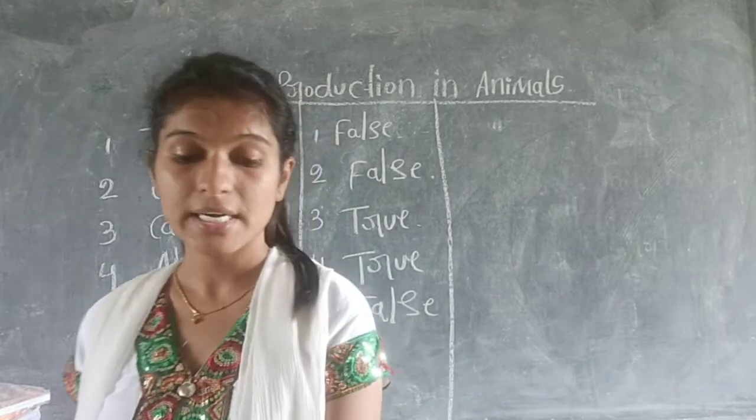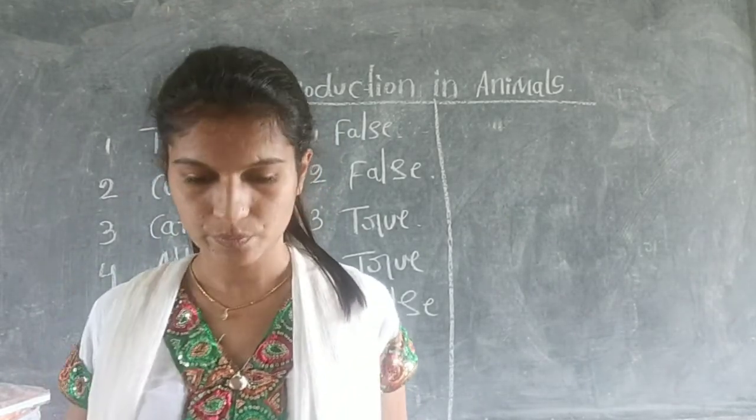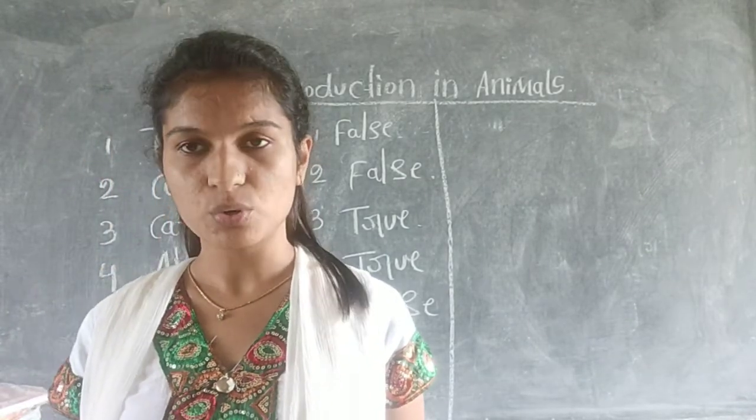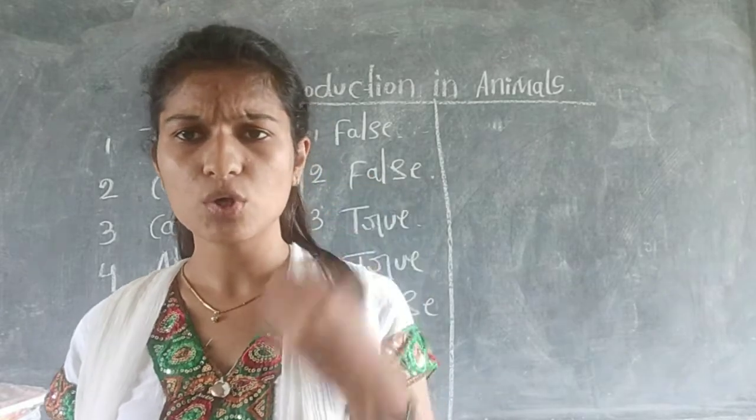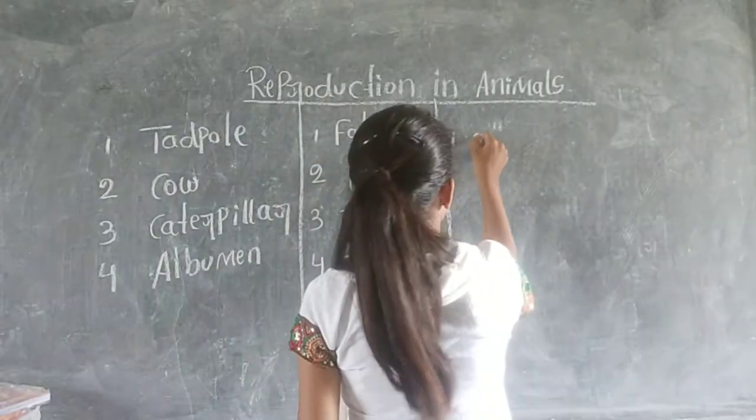Next, give a one word answer for the following. Read the given statement and try to guess the answer. The first one is: the baby which comes out of the egg of a cockroach. What do we call the baby of a cockroach? We call it nymph.